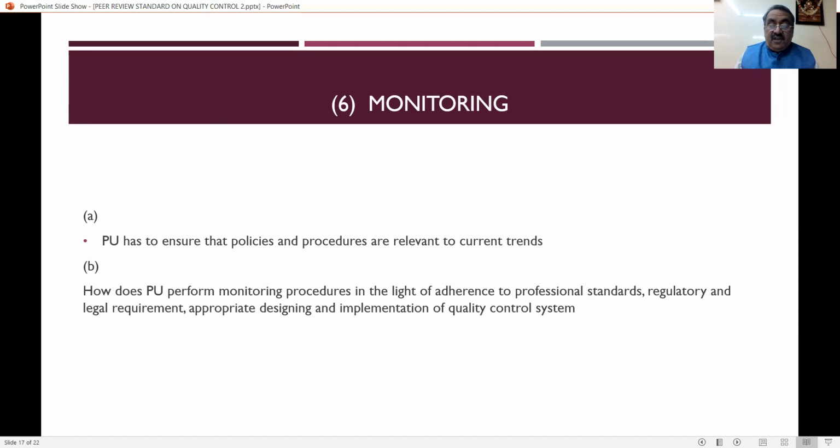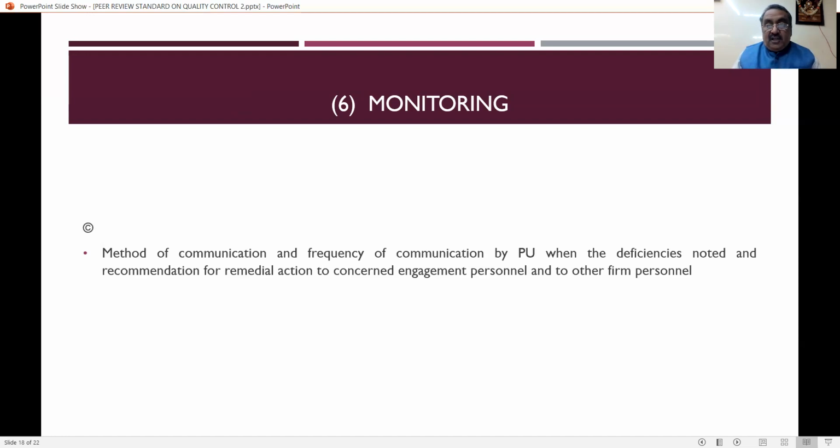So this is also very, very important. That is monitoring procedures, how they monitor the work, how they monitor the procedures in order to perform to quality professional standards and to meet the regulatory and legal requirements. What are the methods they are following? Everything has to be clearly spelled out by the practicing unit, so that if they clearly spell out everything, then there is quality available at the practicing unit.